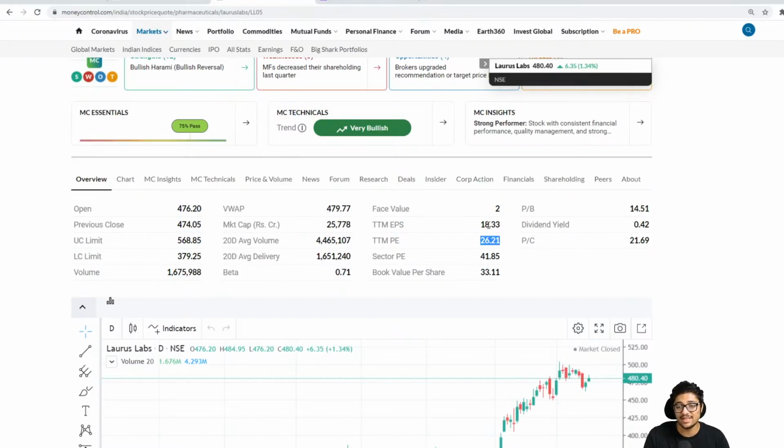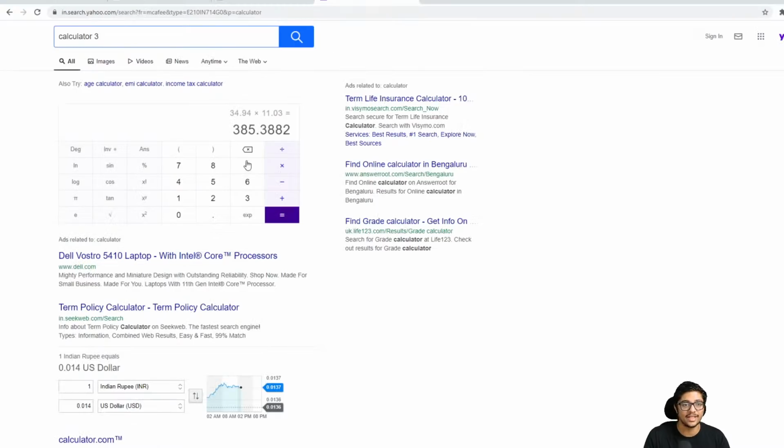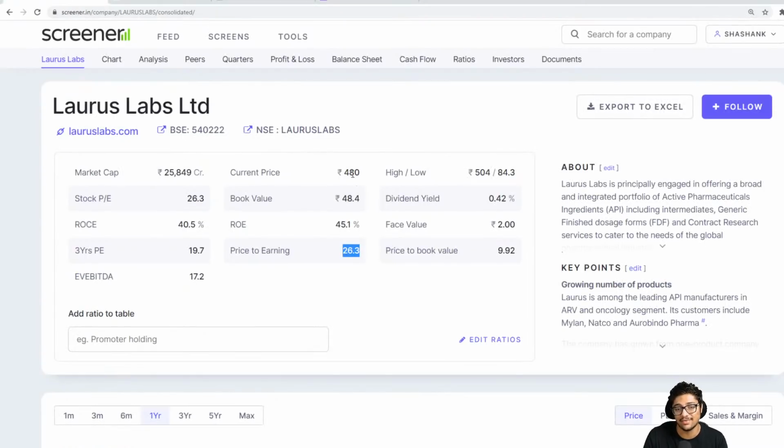Okay, the EPS is 18. So ideally it should be 18.33 into 41.85. This should be the price of Laurus Labs actually. If it had to trade at the sector P/E, Laurus Labs should currently be trading at 767. It's trading at 480. But again, there are a lot of reasons why a sector leader would trade at a higher premium. That's because Laurus Labs has a little bit of debt. They have a lot of loan also.